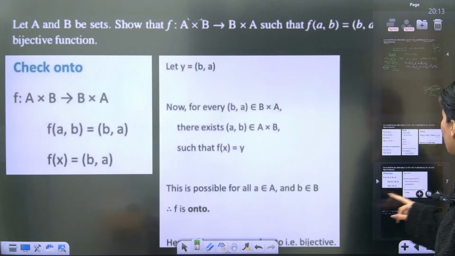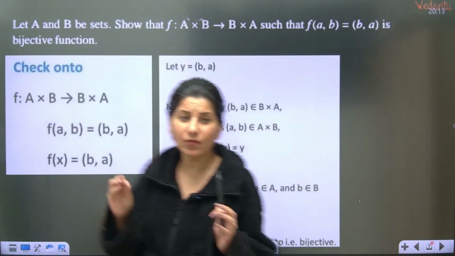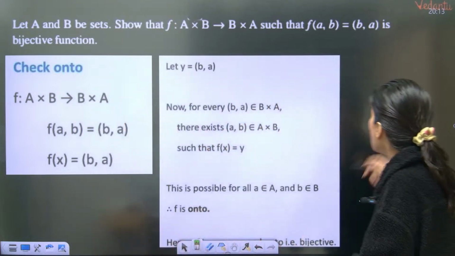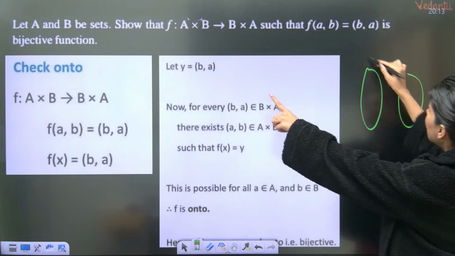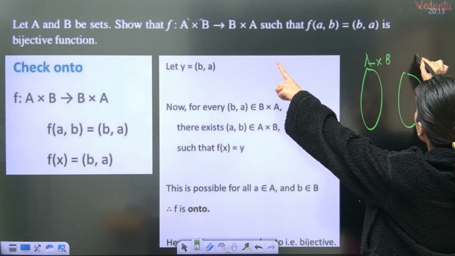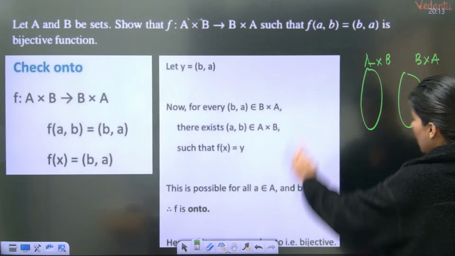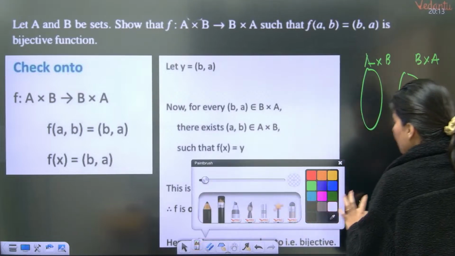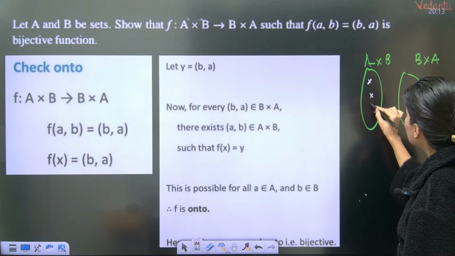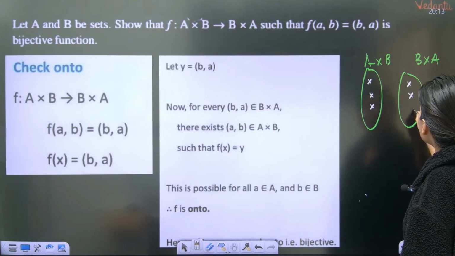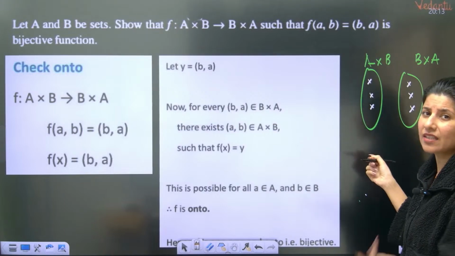Now what about onto? How to check onto? Now understand first of all what is an onto function. Onto function says that suppose you are having two sets. The left is A cross B and the right is B cross A. Understand? Suppose A cross B is having three elements, 1, 2, 3. So obviously B cross A will have three elements. Here elements are nothing but ordered pairs.